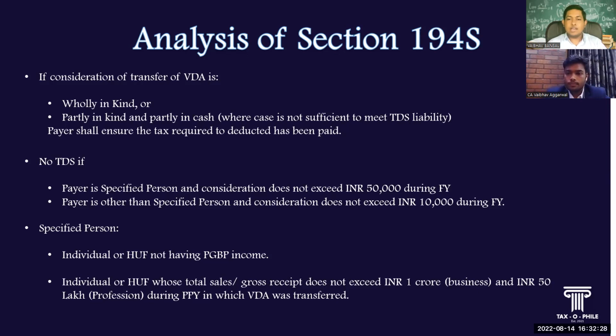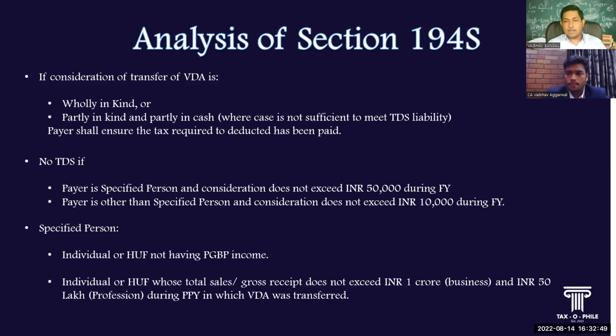If it is sufficient, then pay from it. If it is not sufficient, then the liability will be imposed on the payer itself, that the TDS has to be deducted and paid to the government. Then, before transferring the virtual digital assets or the cryptocurrencies, in this case, the TDS will be deducted by the specified persons or the non-specified persons.